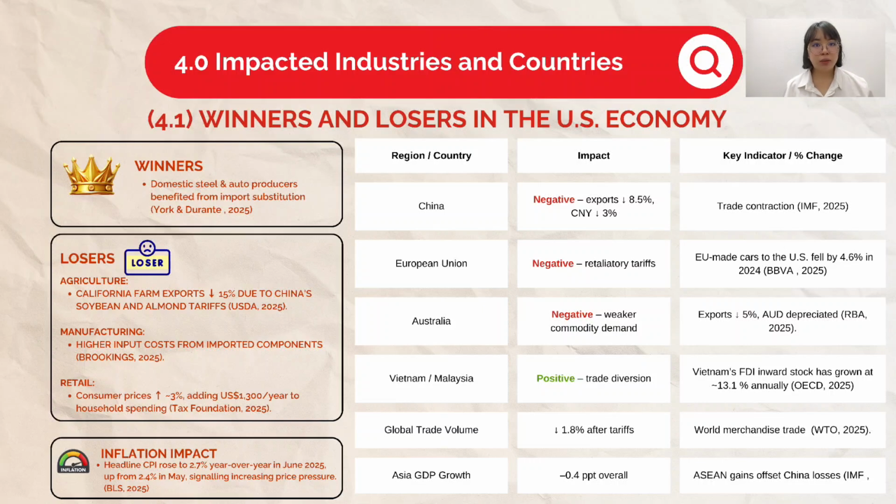However, Vietnam and Malaysia emerged as unexpected winners, benefiting from trade diversion and rising foreign direct investment inflows. Vietnam's inward stock grew by about 13% annually. Globally, world trade volumes shrank by 1.8% and Asia's GDP growth slipped by 0.4 percentage points, though Asia's gains partially offset China's slowdown. In short, the tariffs reshuffled global trade dynamics, favoring smaller emerging economies while weighing down the major players.